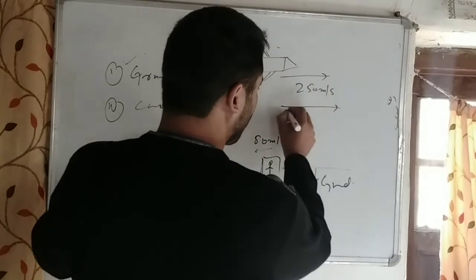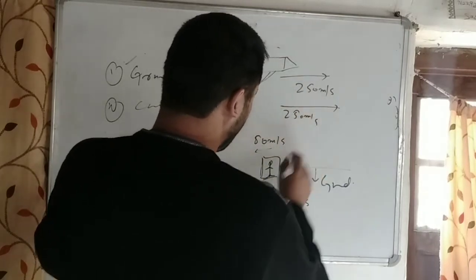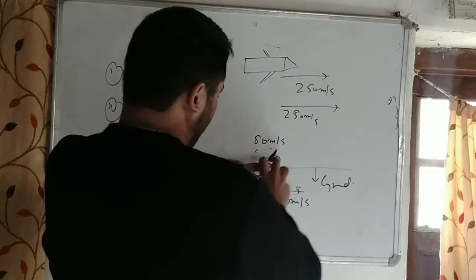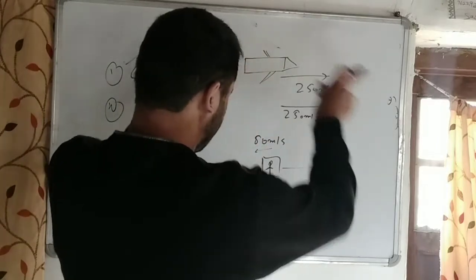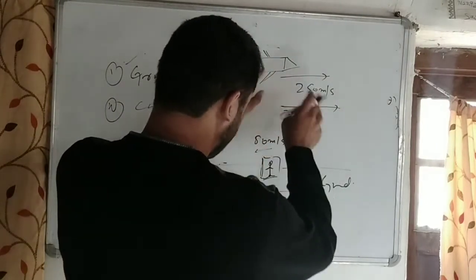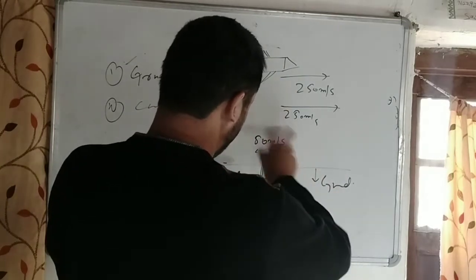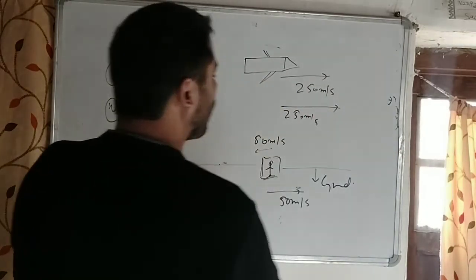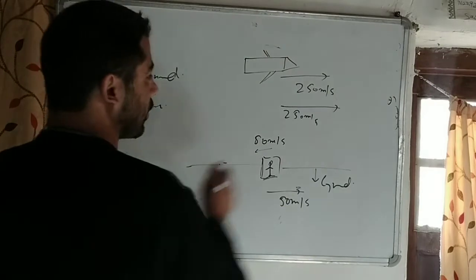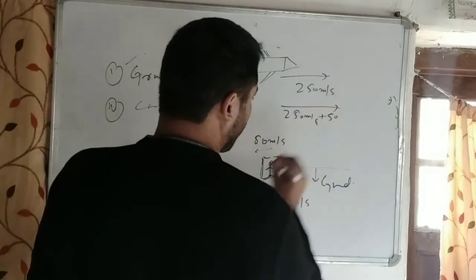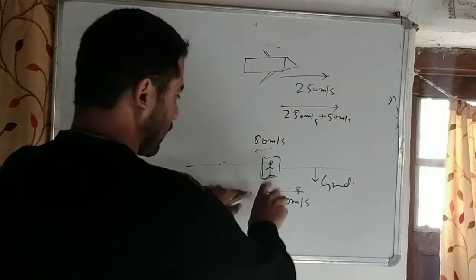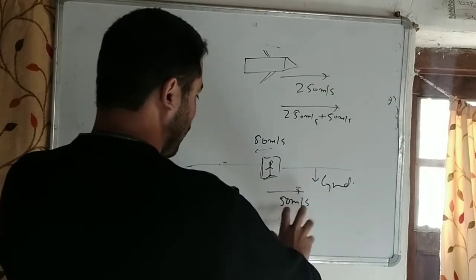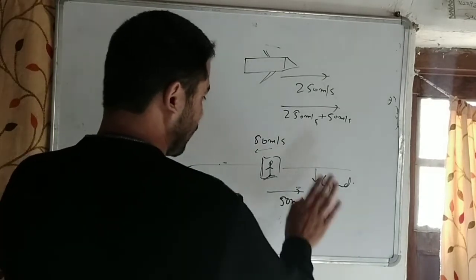What will the observer feel here? The aeroplane itself moves with a velocity, but the car also moves with this much velocity, and from this point of observation we see the things around. If this observer sees the things around, they will try to move backwards. If the car moves this way and the aeroplane moves this way, what will be the velocity of this aeroplane from this point of observation? We have to add this much, because the ground was at rest, but from this point of observation we will feel that the ground moves exactly with the same speed as that of the car.